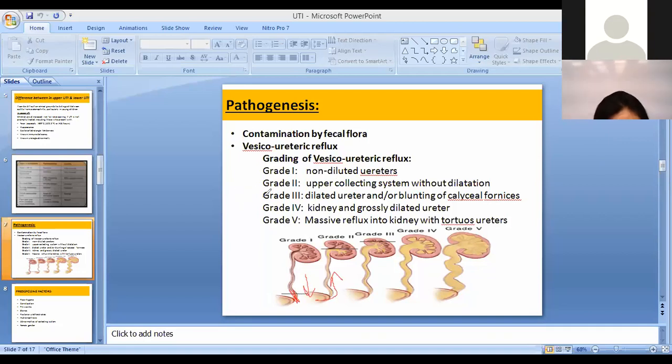But in case of vesicoureteric reflux, this urine would go back into the ureters, and the level of vesicoureteric reflux is going to cause the level of damage. So it is being graded into 5 grades: grade 1, 2, 3, 4, and 5. If you look at this grade 1, it shows that there will be no dilated ureter. You can see, I hope this is evident to all of you. Let me make the screen big. Sorry.